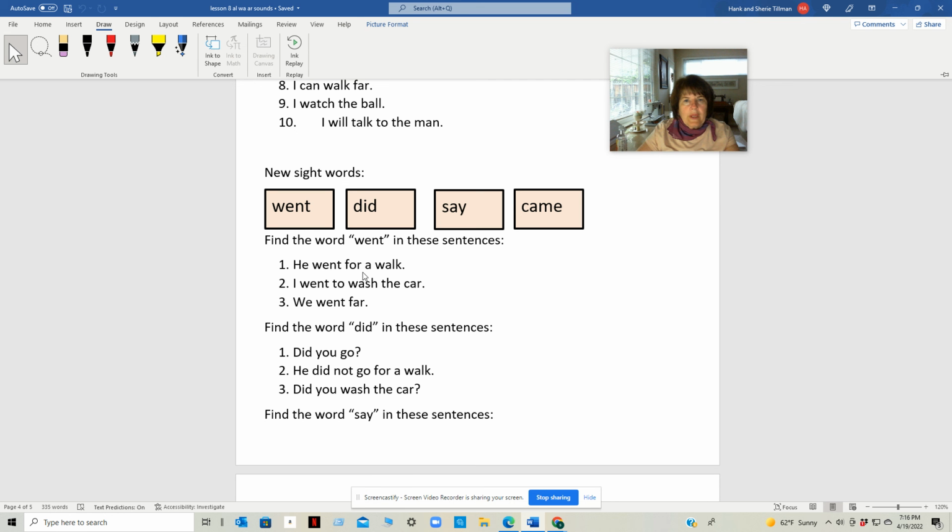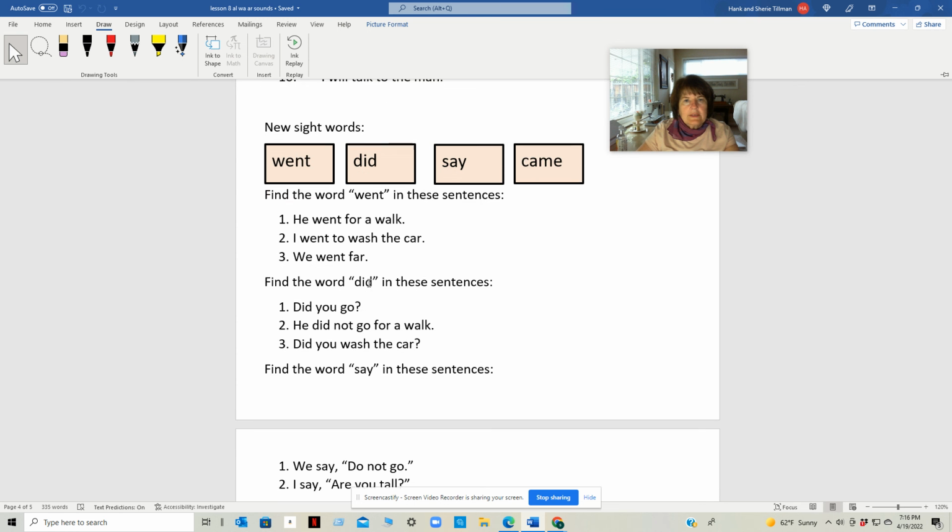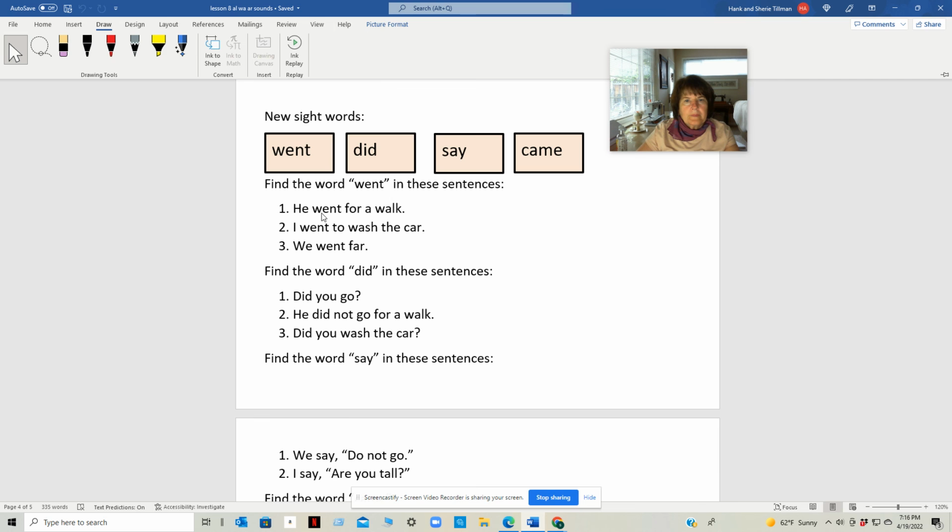Let's find the word went in these sentences. Number 1, here's went. He went for a walk. Let's find went in number 2. Here it is, went. I went to wash the car. And in number 3, here's went. We went far.